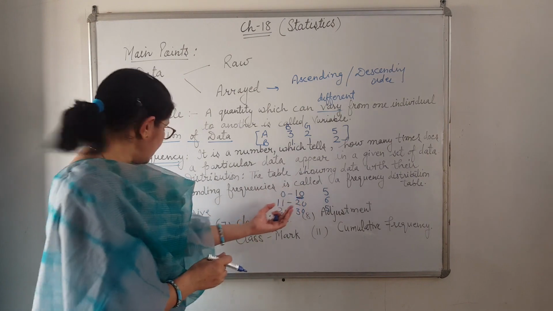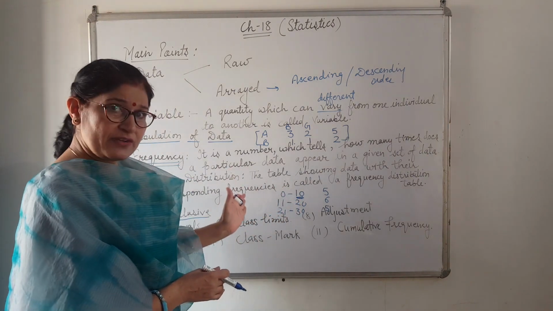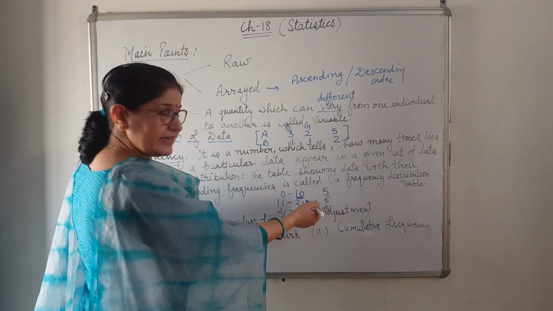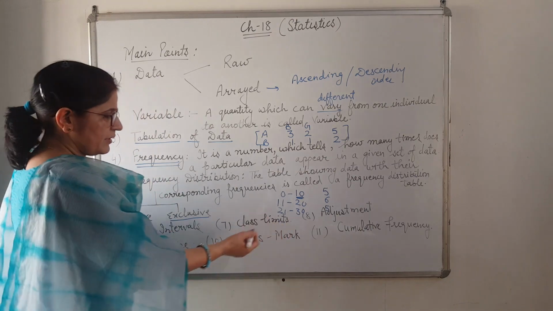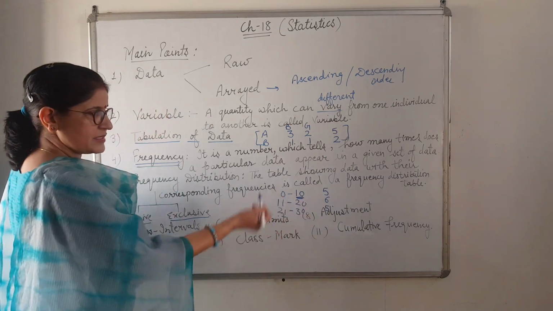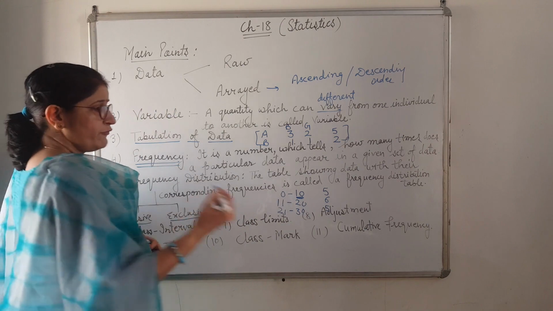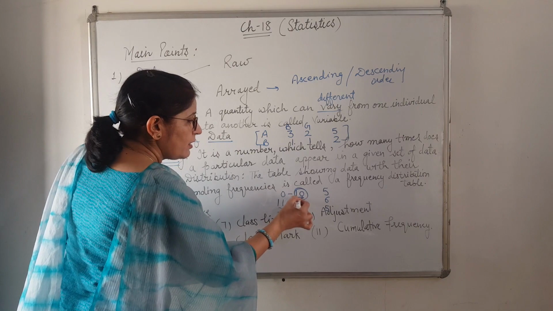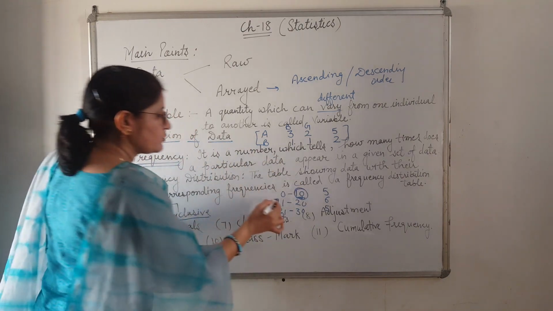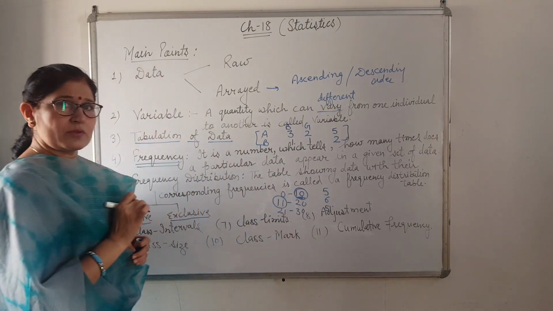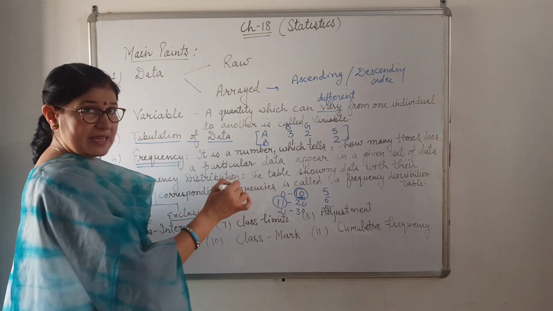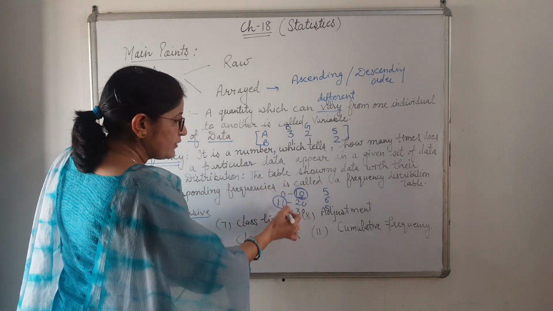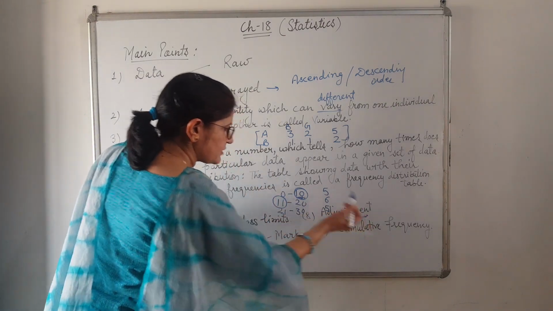Means in a class interval, the left hand side group is known as lower limit and the right hand side is known as upper limit. So they both together make class limits. Now adjustment. Whenever you are calculating, you have to match the upper limit of the first class to the lower limit of the next one. If they are not the same, we have to make them the same to find actual class limits. So we have to do adjustment for this.